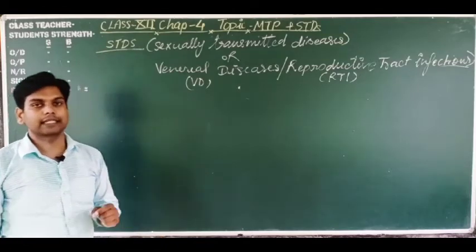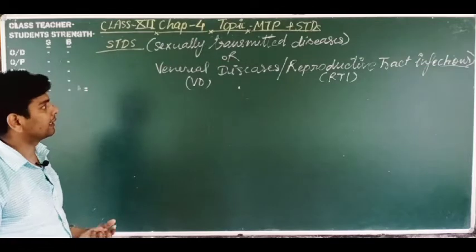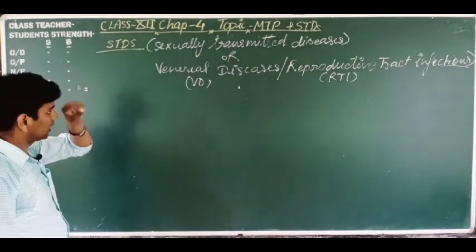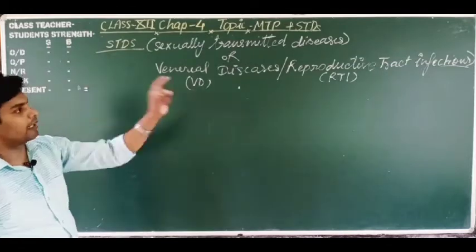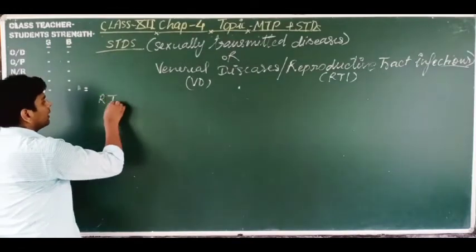RTI is the short form for reproductive tract infection and this is known as VD. So let's justify it. Dear students, first we will know what RTI is.